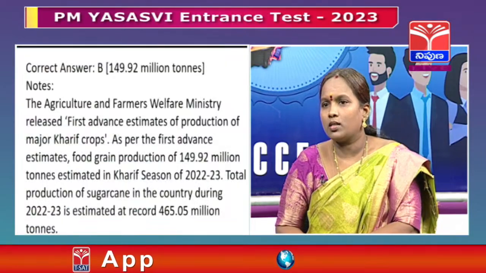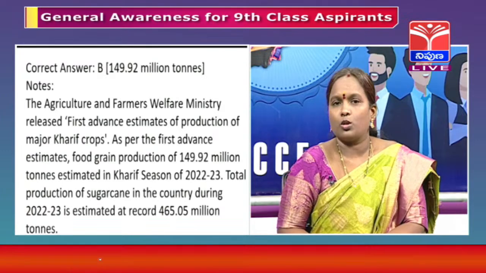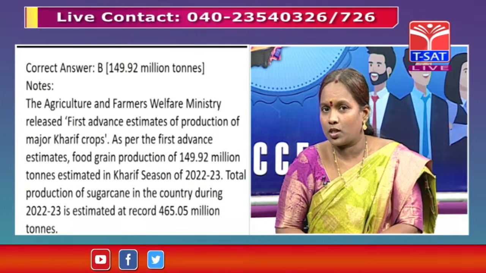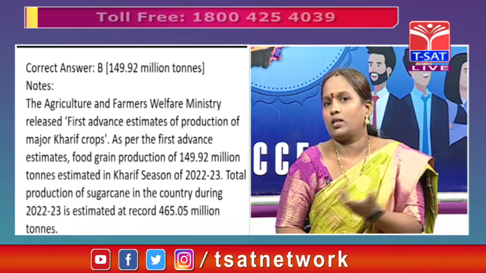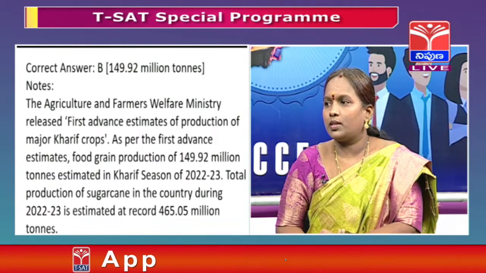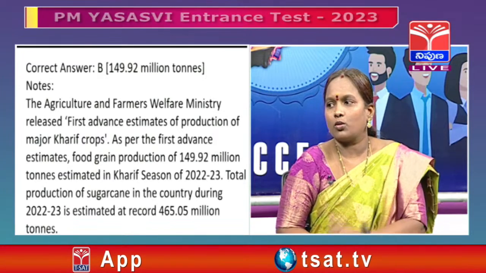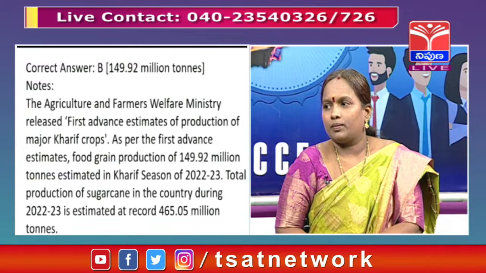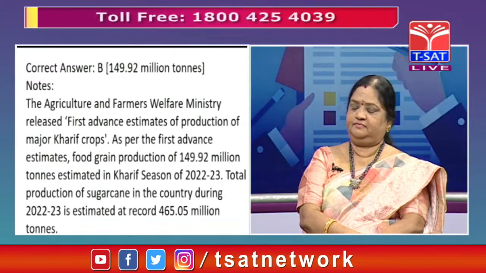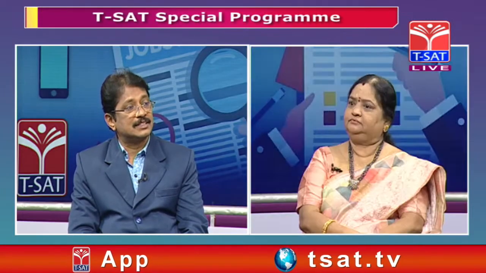The option is B, 149.92 million tons, because the Kharif season starts in the month of June and ends in the month of October. Most farmers opt for commercial crops because they depend on rainfall and irrigation facilities like dams, and the water supply can be very good. So B is the correct answer. Next it may go to 465.05 million tons also. The production of sugarcane may increase.